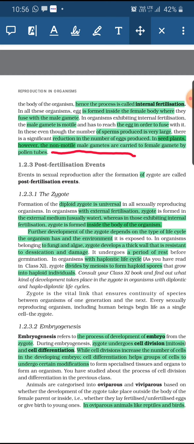In case of seed plants, that is the angiosperms, the male gamete is non-motile and is carried to the female gamete with the help of a pollen tube. When the pollen grain reaches the stigma, it germinates and produces a pollen tube, and this pollen tube reaches the ovary. Through the pollen tube the male gametes are transferred to the ovary, reach the egg, and fuse, and then the zygote is formed.